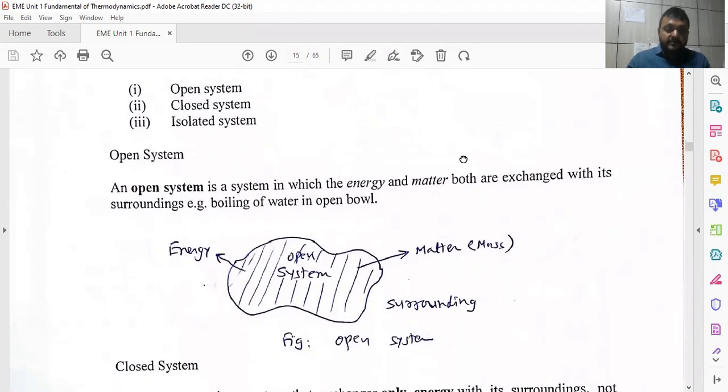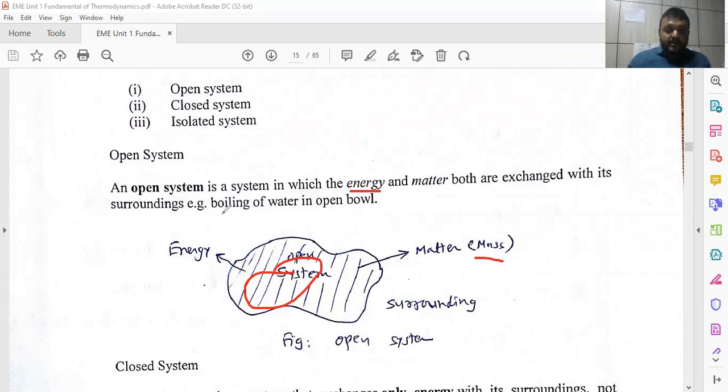Now, how is an open system defined? The easy way to understand an open system is this: say one system is there, and the outside area is called the surrounding. In an open system, energy and mass, or matter, both are exchanged with the surrounding. Energy and mass both can be transferred from the system to the surrounding.